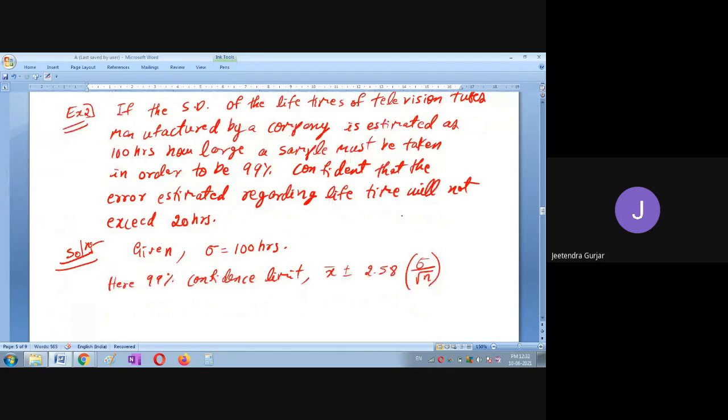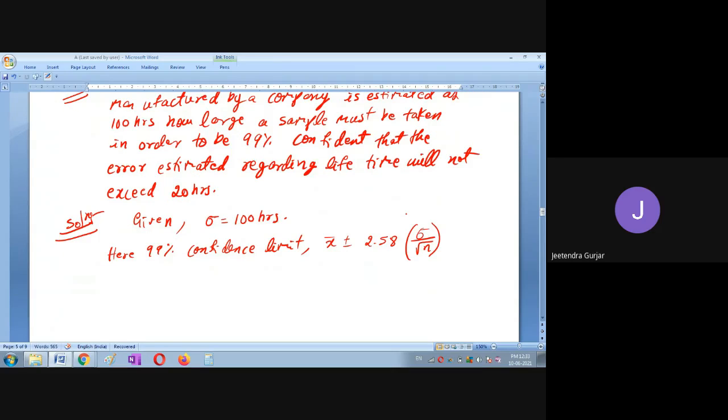Please find this sample size. Yes, friends, very simple this is.